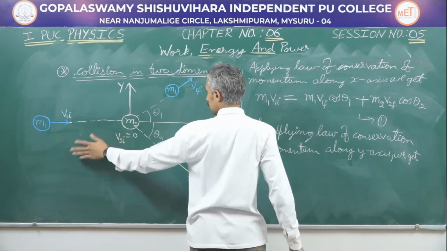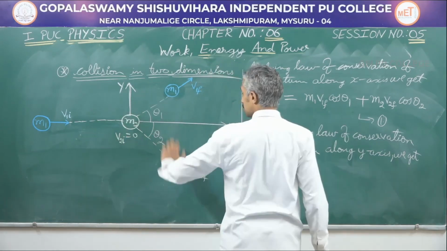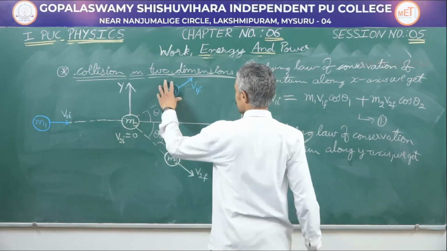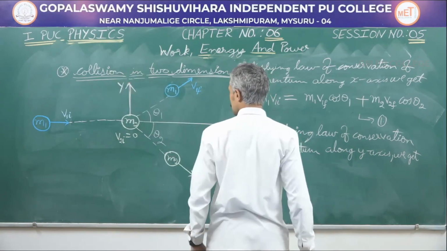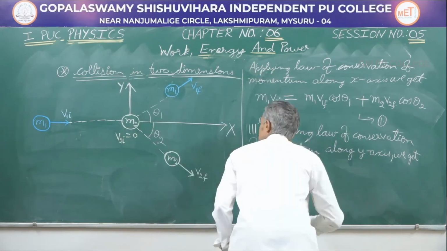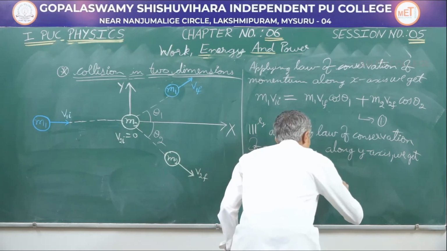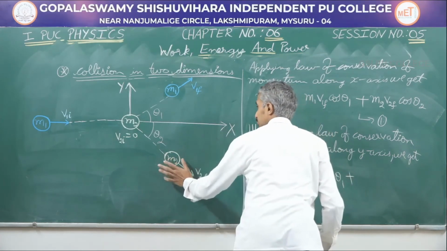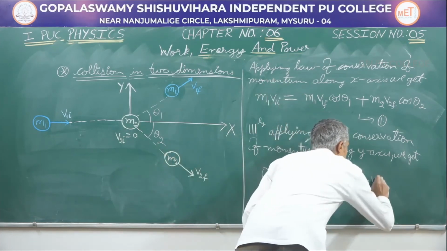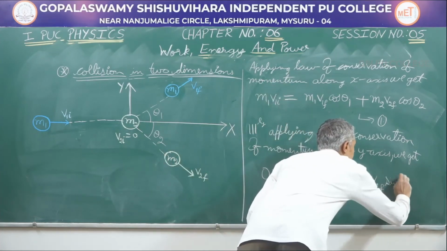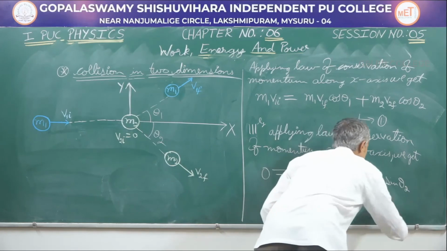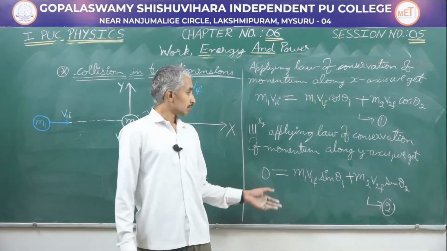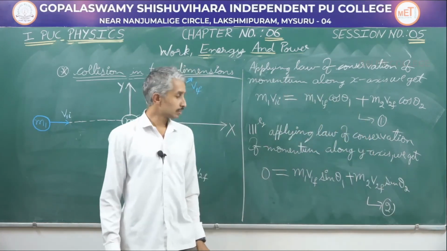So total momentum before collision is going to be 0. After collision, if you resolve the momentum component along y axis, we get m1 v1f sin θ1 plus the momentum component of mass m2 along y axis, m2 v2f sin θ2, and let me take this as equation 2. We have got 2 sets of equations now.